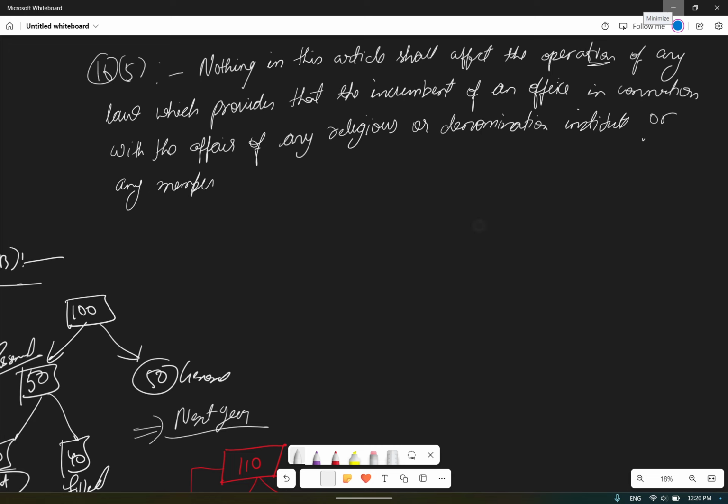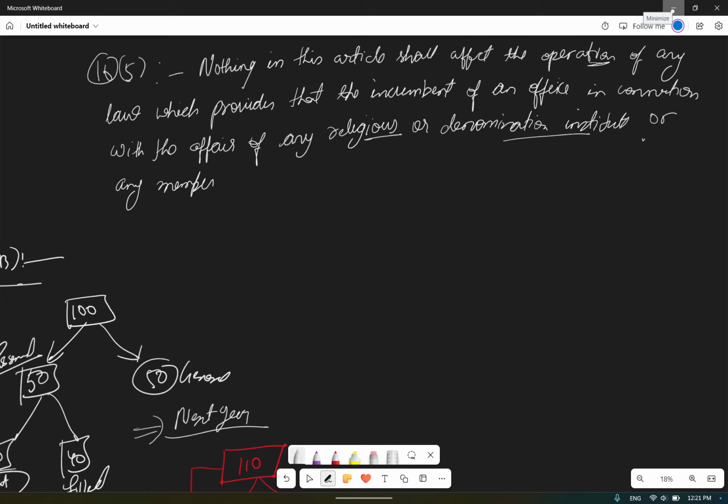So it is saying that nothing in this article is hindering such offices. Which offices? Those offices which deal with religious activity or any kind of denomination, institute, or let us suppose an organization that deals with poor people, or NGO kinds of things.